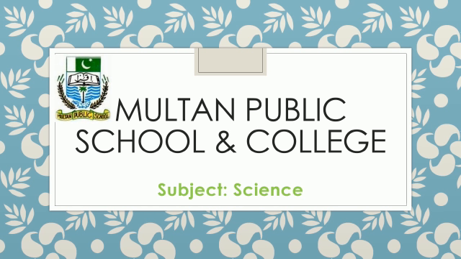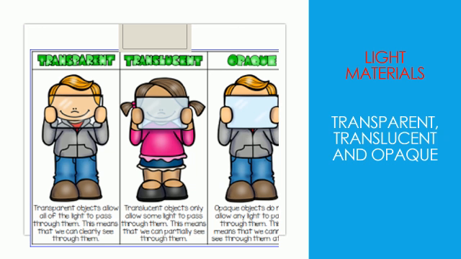So let's start. Topic of the day is light materials. Dear students, some objects allow all of the light to pass through them. This means that we can clearly see through them. As we can see in this picture, the face of a boy. It is clear. So this is transparent object.